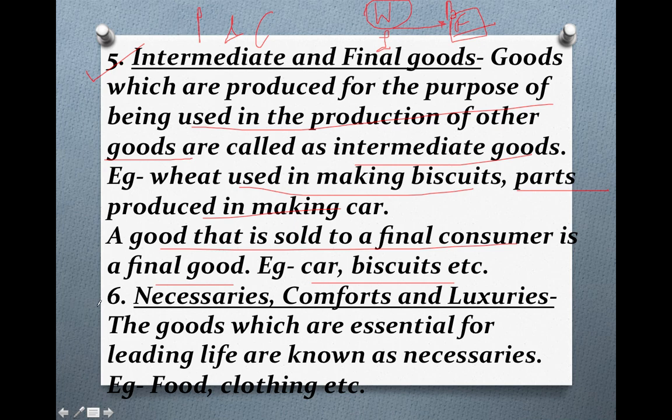Sixth one is necessaries, comforts and luxuries. So it is divided into three types. Necessaries first: the goods which are essential for leading a life. The goods are very much essential, and without them your survival hardly depends. So those goods can be termed as necessaries, which are very essential for your survival. For example, food, clothing. Without clothing, you cannot survive in this world. So those are the essential items.